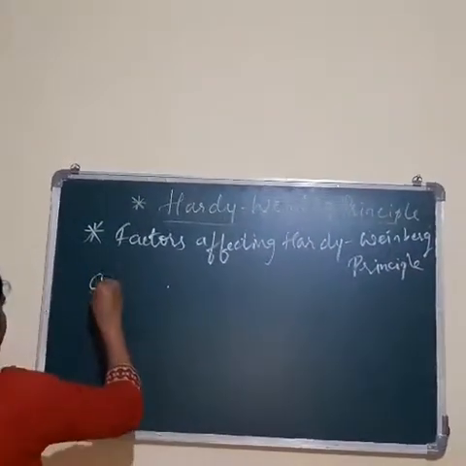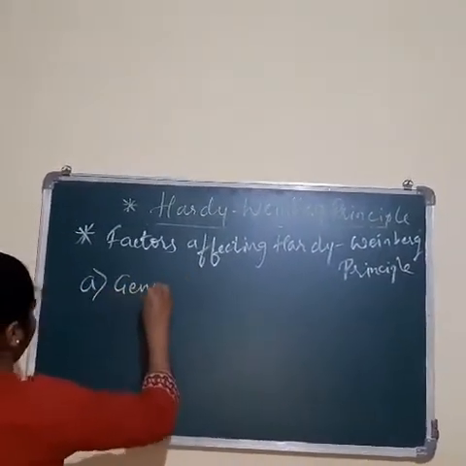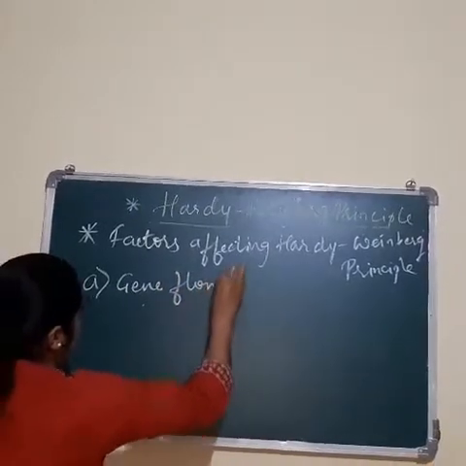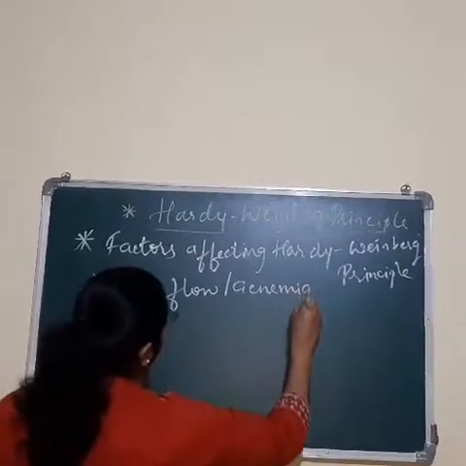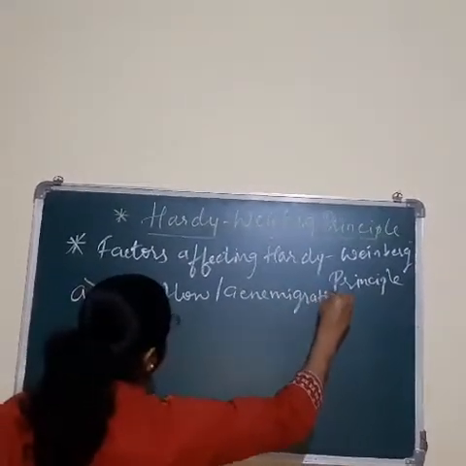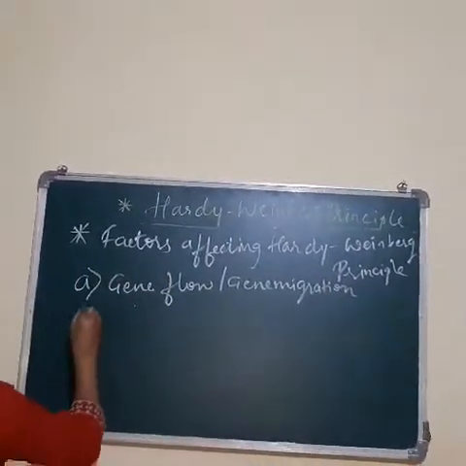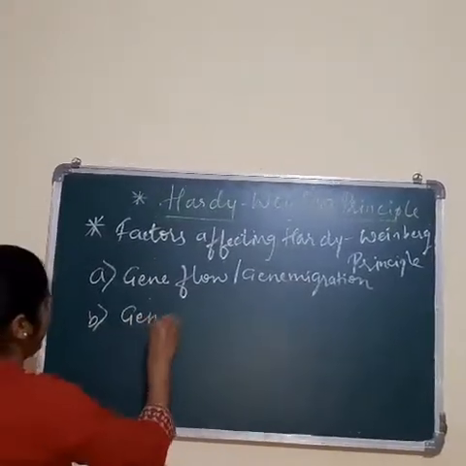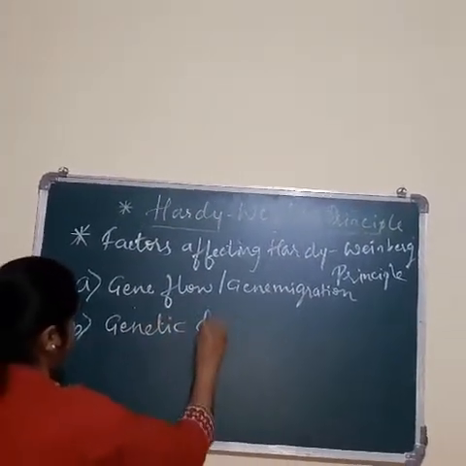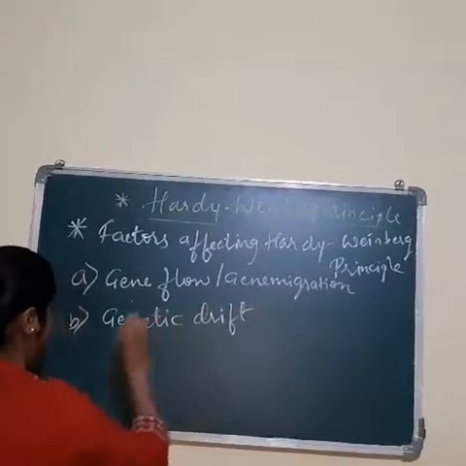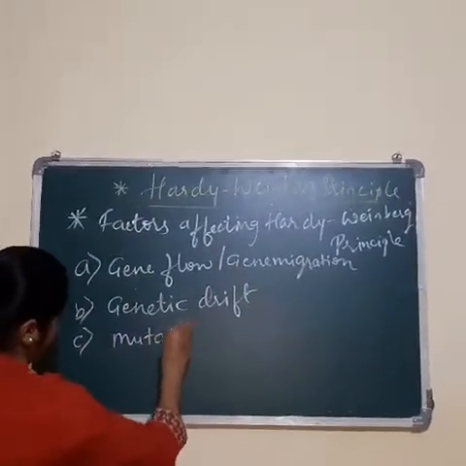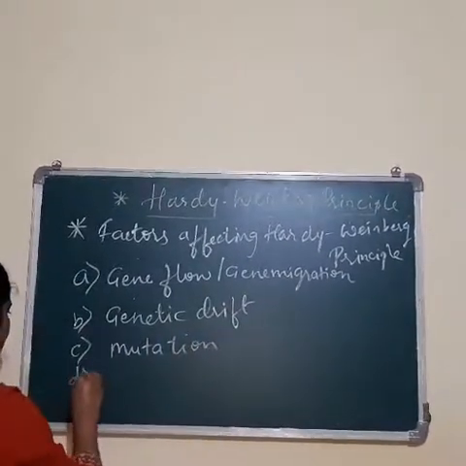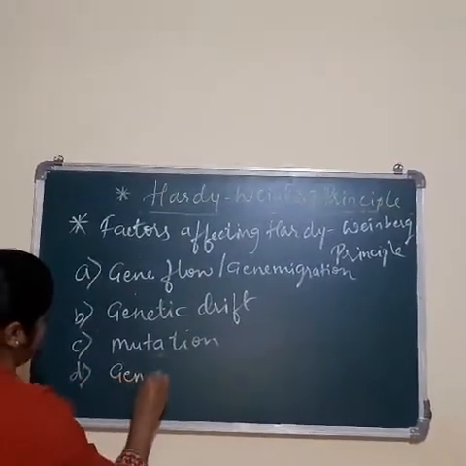The first factor is gene flow or gene migration. The second factor is genetic drift. The third one is mutation. The fourth one is genetic recombination.